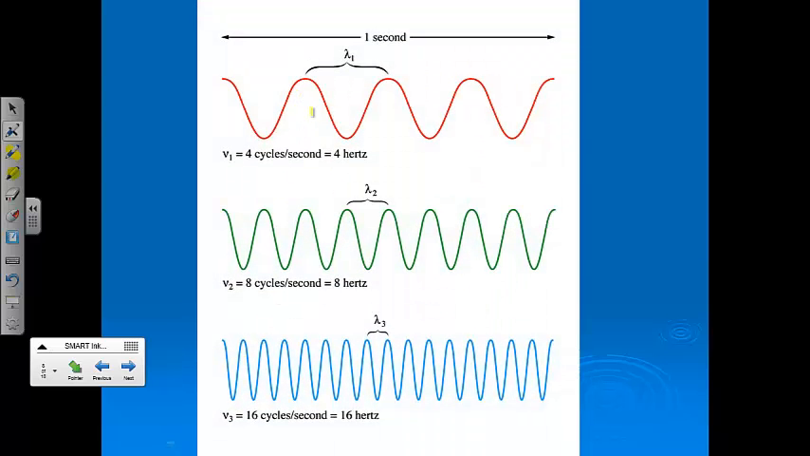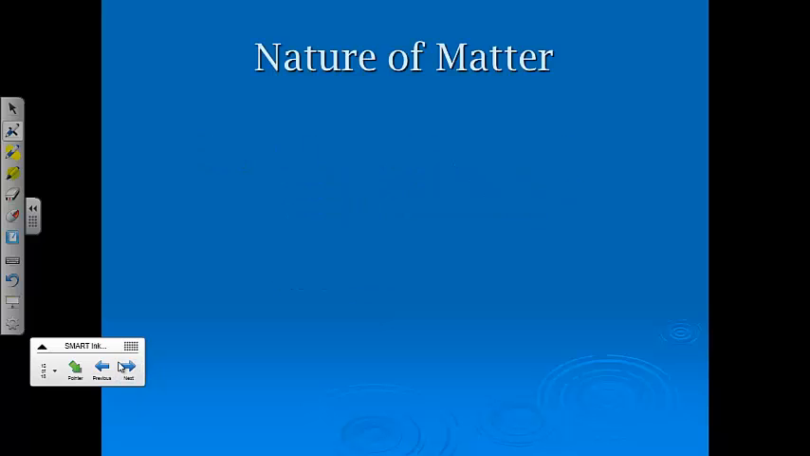Okay, and again, this is just showing you some different waves. Here's the wavelength that's defined by adjacent points on the wave. You can really use any points, but here you have frequencies of 4 hertz, 8 hertz, and 16 hertz. And you can see as the frequency goes up, the wavelength goes down. So it's just again to demonstrate that they are inversely related.